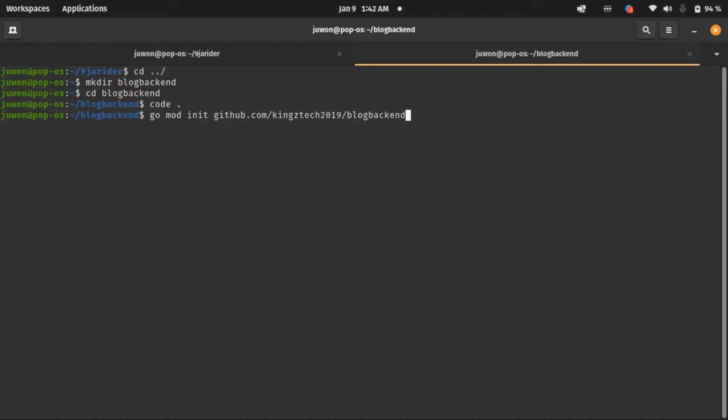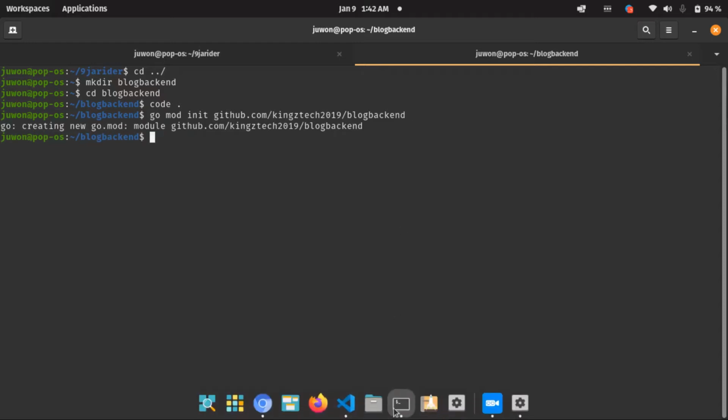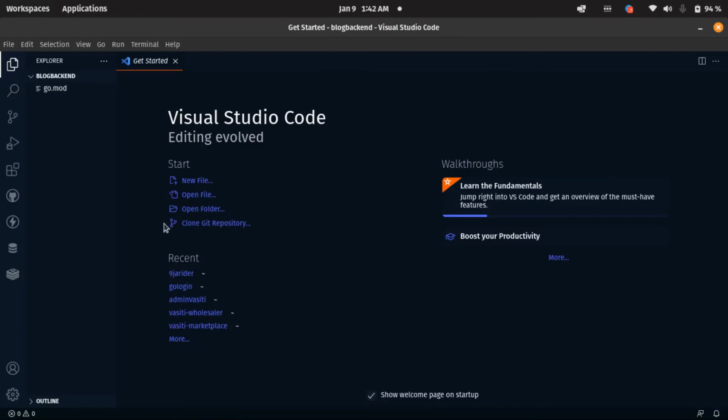You can call it any name of your choice, but since I know I'm still going to deploy it to GitHub, I prefer to call it this way: github.com/Kingstech2019, your username, then the name of the project. So let's hit enter. Let's go back into our VS Code and see what happened. You see, we already have go.mod here.